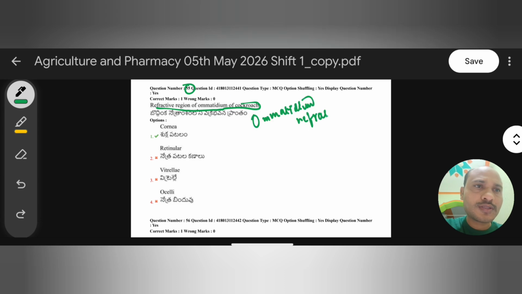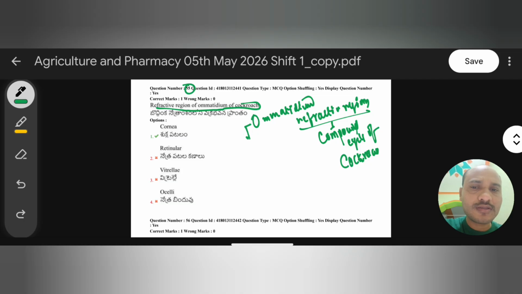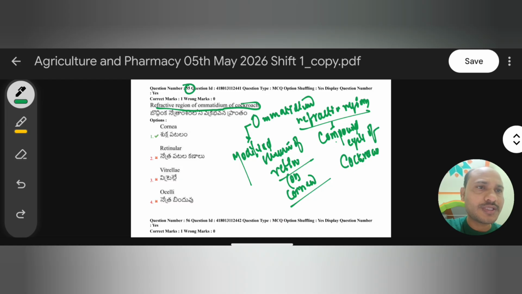Ommatidium refractive region is seen in the compound eyes of cockroach. Generally this ommatidium refractive region is a modified structure of the cornea, present on the surface of each individual ommatidium.